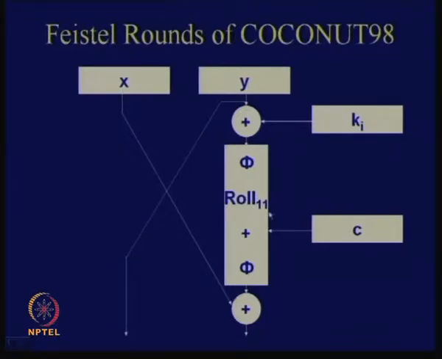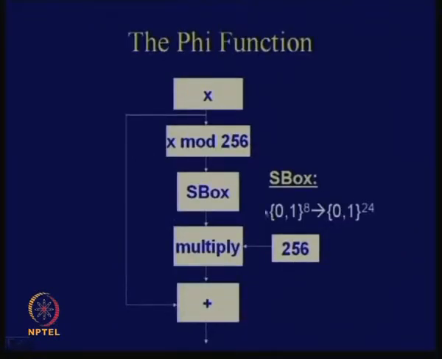Okay. So let's see what is the function phi. The phi function is this: you take x. What is the size of x? 32 bits, right? So you do an x mod 256. What does it mean? X mod 256 means you are taking only 8 bits, and you are neglecting the other part. Okay, and that you pass through an S box which takes 8 bits and produces a 24-bit output. So this is an example of an expansion S box.